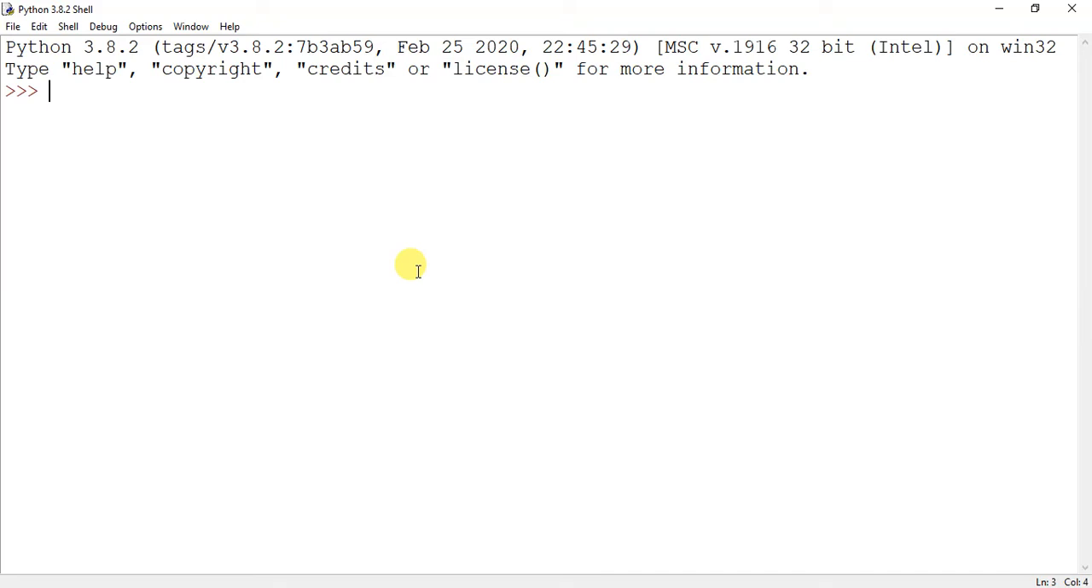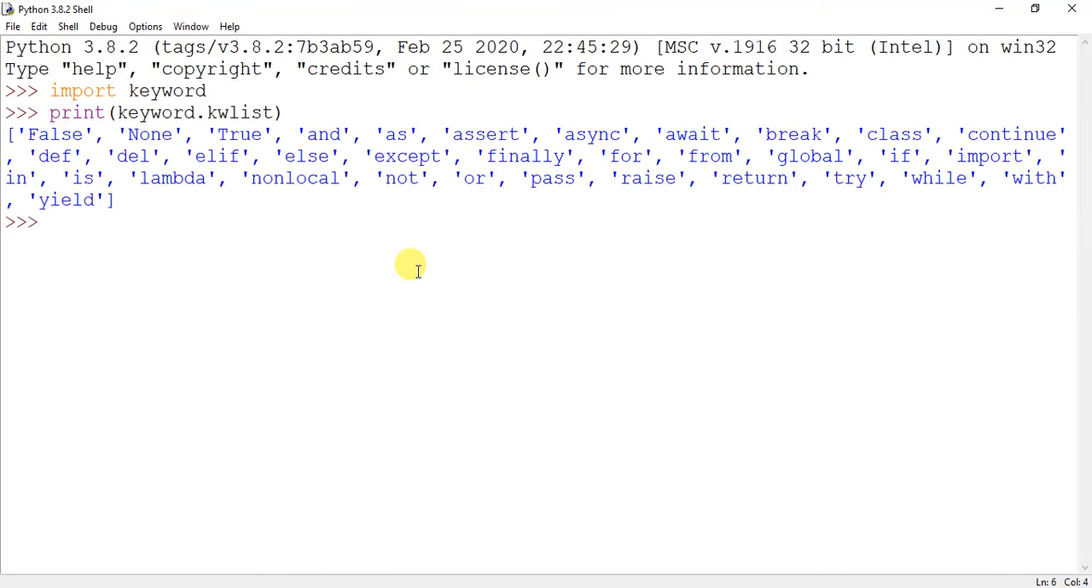So let's start with the keywords. We have shown you the command to print the keywords in Python. To import keyword, then we have keyword.kwlist, which gives us the list of keywords that are defined in Python, and these keywords cannot be used as identifiers, means they cannot be assigned as a name to any unit in Python.